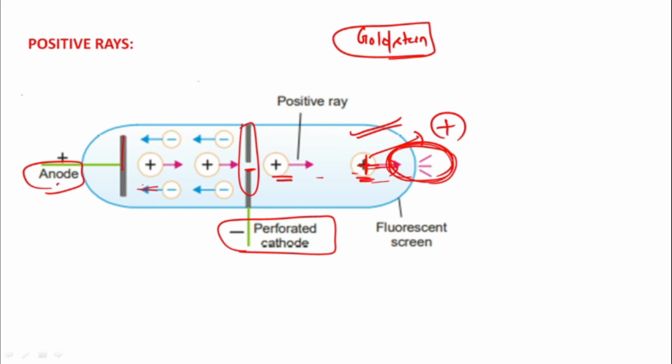So Thomson studied these rays and showed that they consisted of particles carrying a positive charge. These are called the positive rays. On the fluorescent screen I am getting these as positive rays.